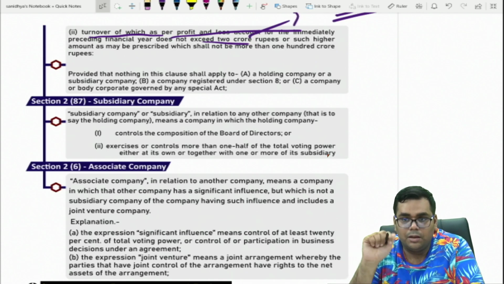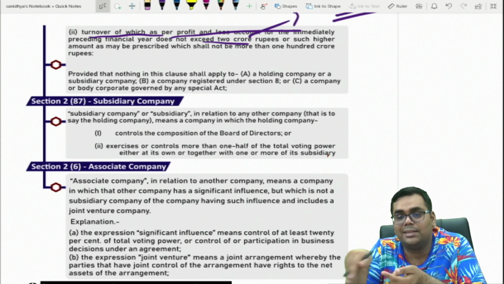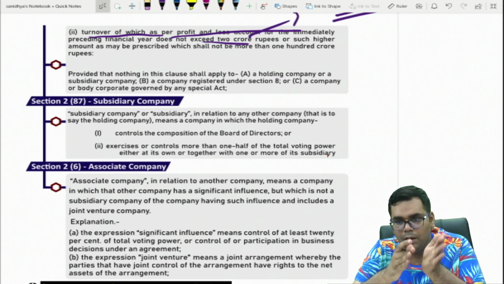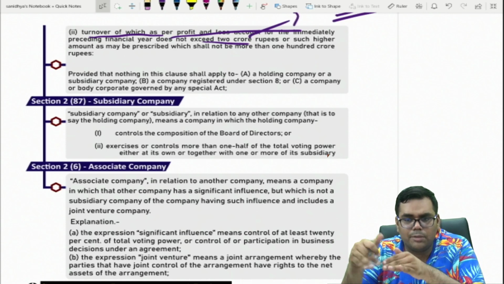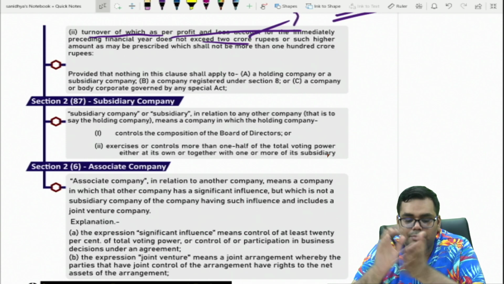What does it mean? A holding company or a subsidiary company, this clause is not applicable. Any holding company or any subsidiary company cannot be a small company. A company registered under section 8, that is non-profit organizations, NPOs, can never be small companies.